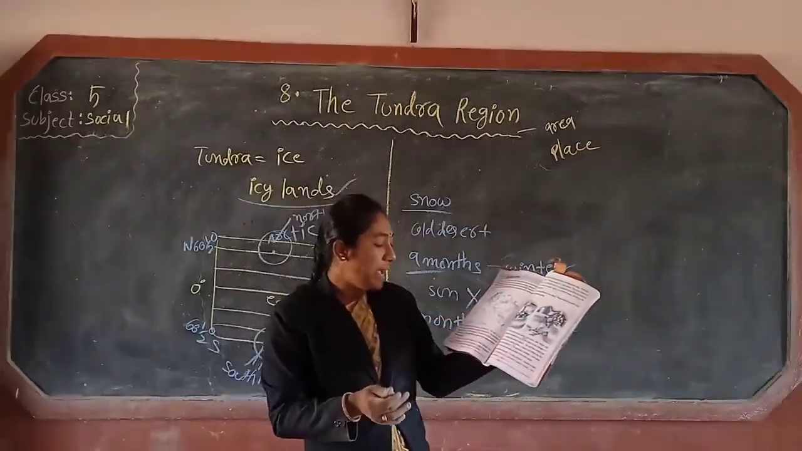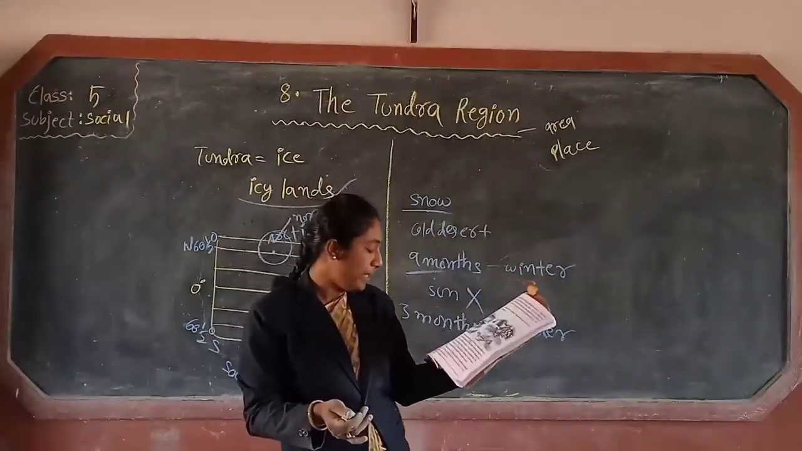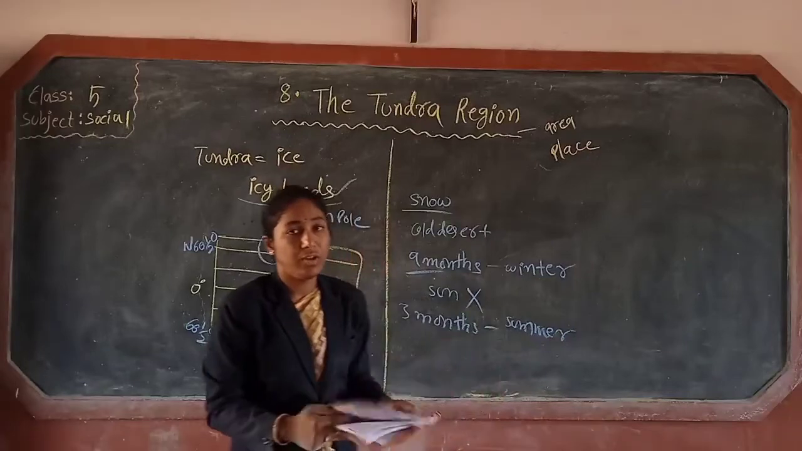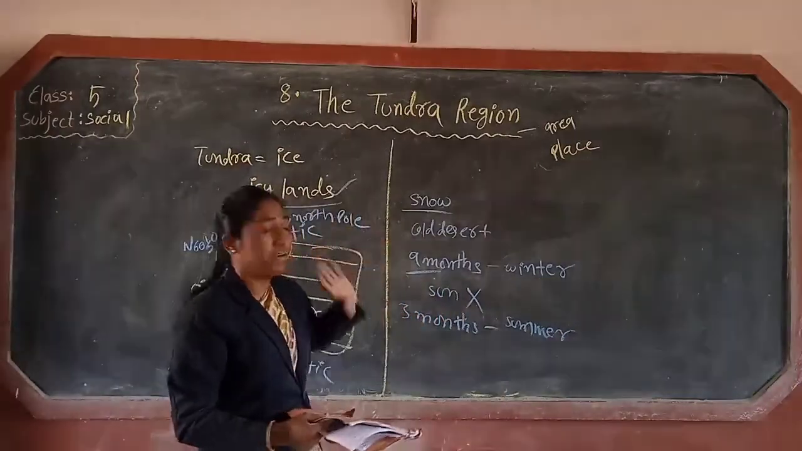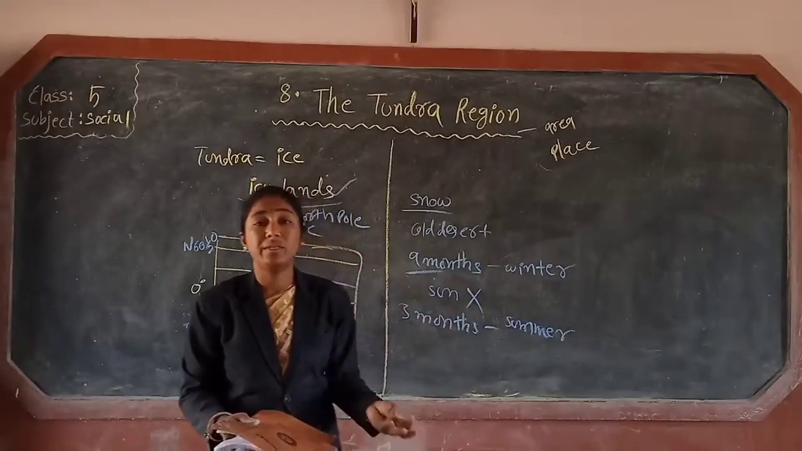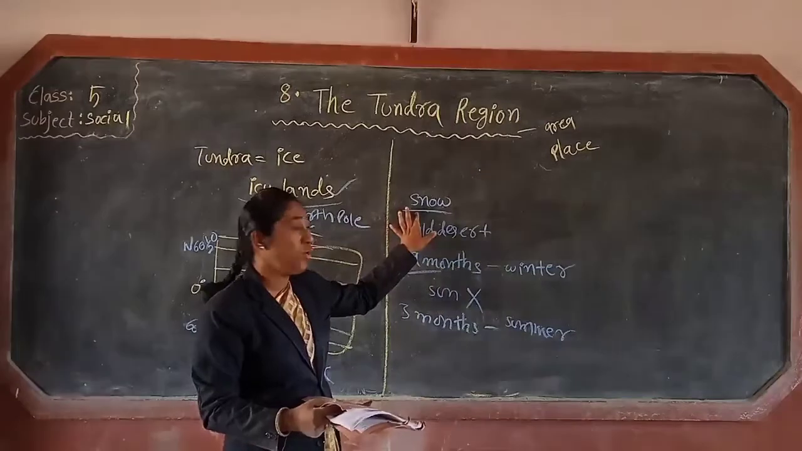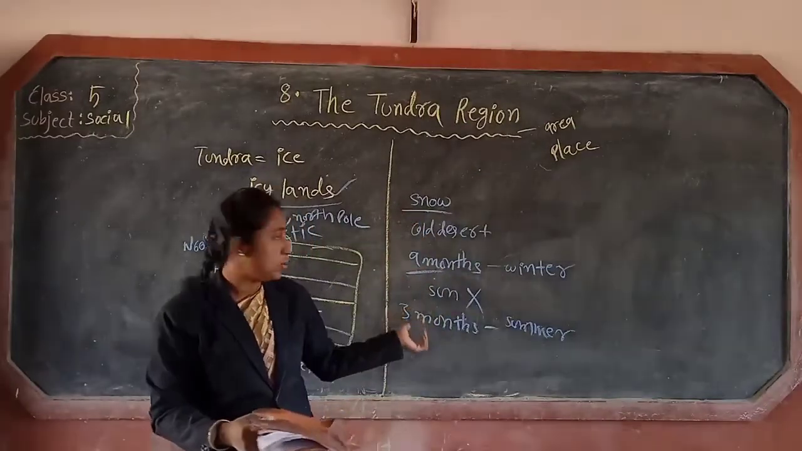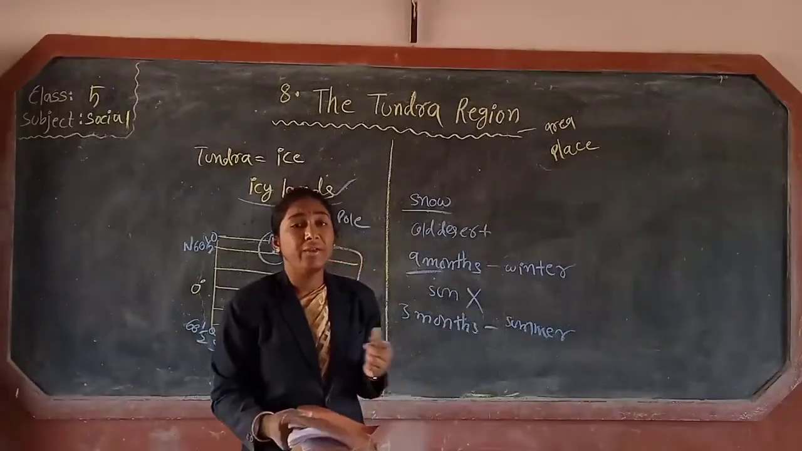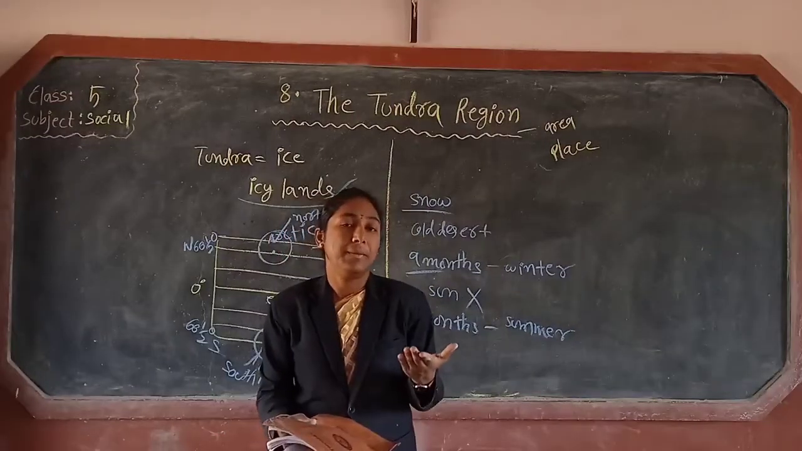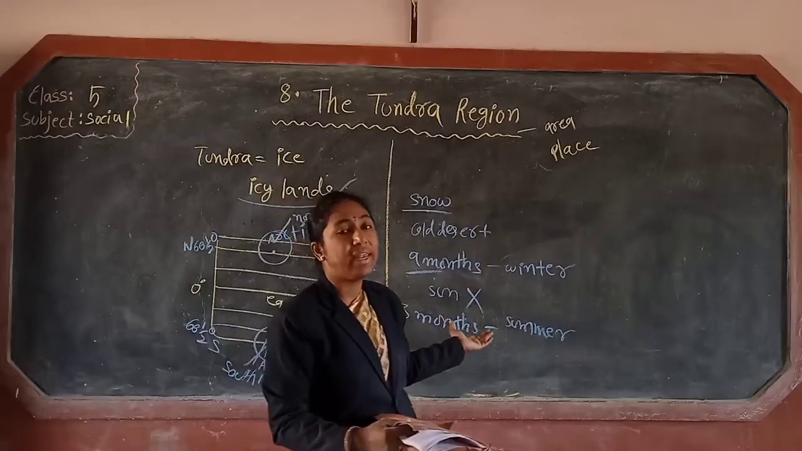Can you imagine that in spite of these difficult conditions, human beings live there? So look now, what type of climate and conditions does a tundra region have? There is no proper sunlight, it is cold, and there is snow throughout the year. Winter is 9 months and summer 3 months. Can you imagine that people live there? People can live there.